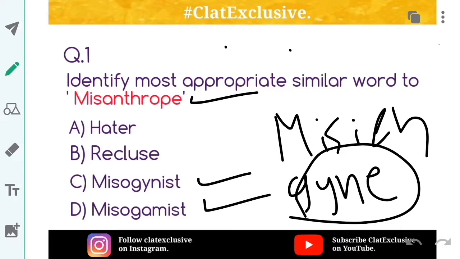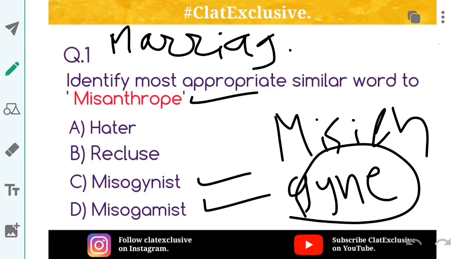Misogamist is someone who hates the marriage system at large, who does not like marriages, because gamos is marriage, that's the root word of it.